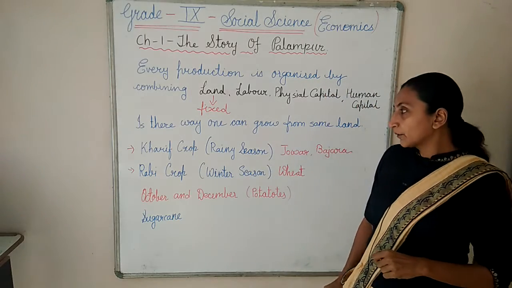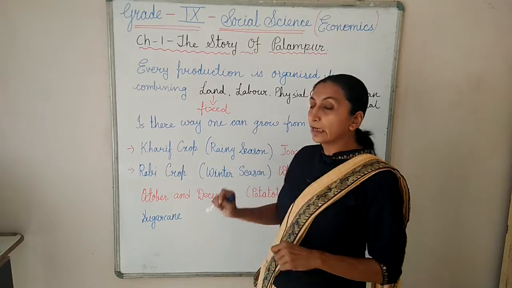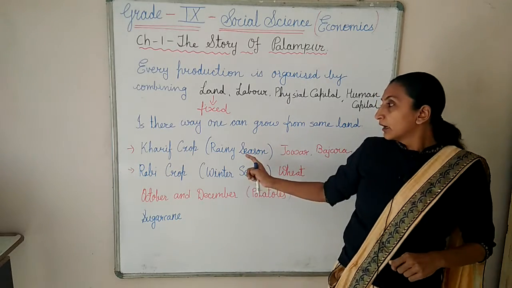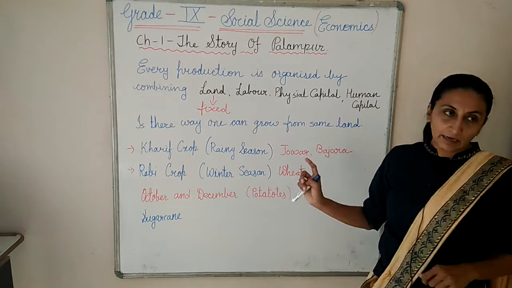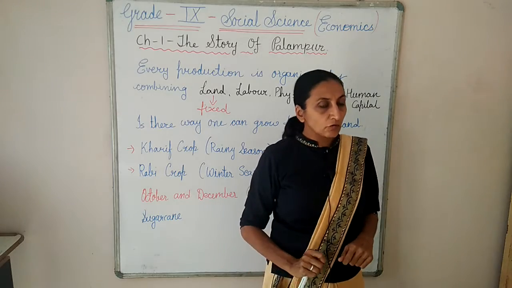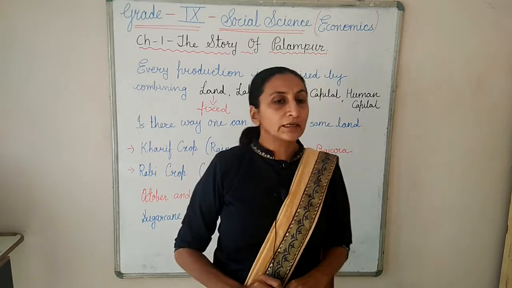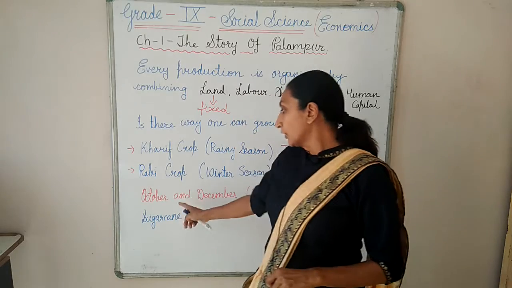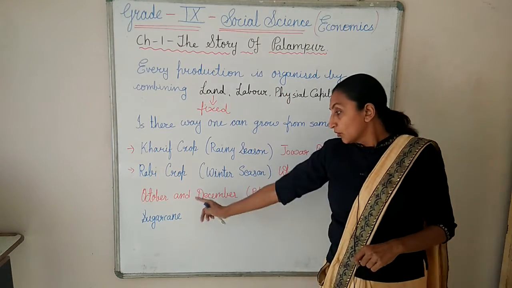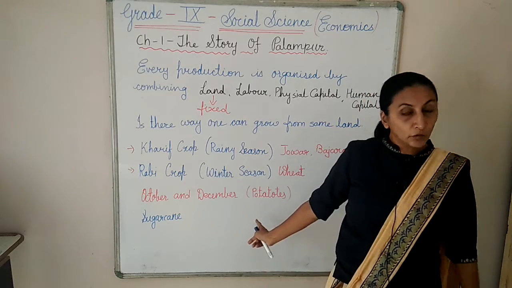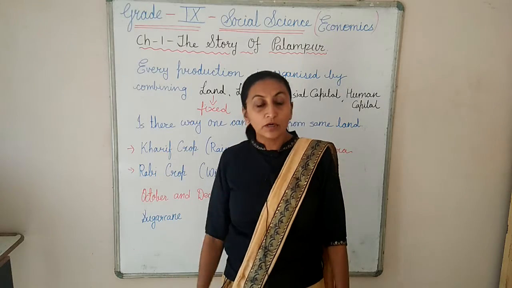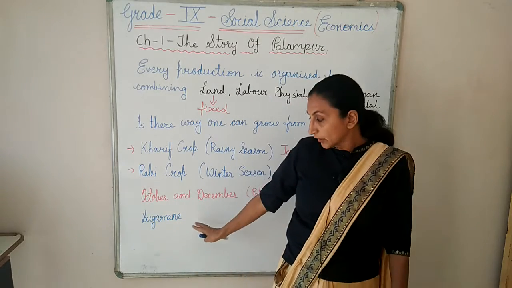Kharif crop means the crop during the rainy season. Whatever crops farmers take in the rainy season, that is the Kharif crop. Suppose Jowar and Bajra are coming. And after that Rabi crop means winter season. In winter season, whatever crop the farmers take, that is the Rabi crop. During October and December they are cultivating potatoes, and once a year they are also cultivating sugarcane.